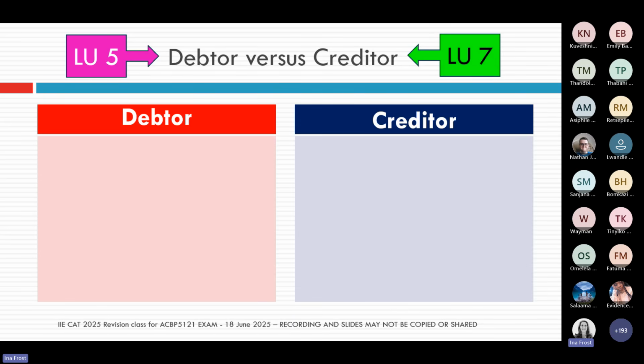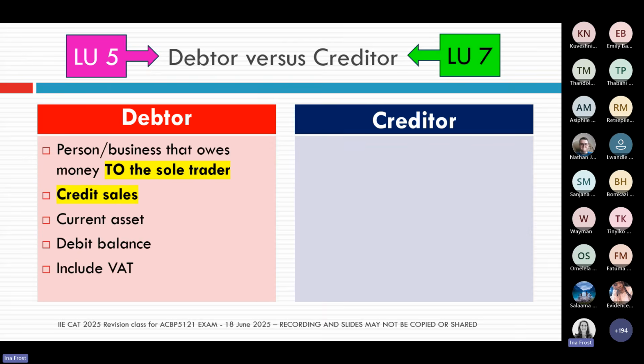In Learning Unit 5, we look from the perspective of our total debtors and creditors. When we come to Learning Unit 7, we look at our individual debtor and creditor. But before we can start looking at the accounting side of it, we must make sure that we know for ourselves what is a debtor and what is a creditor.